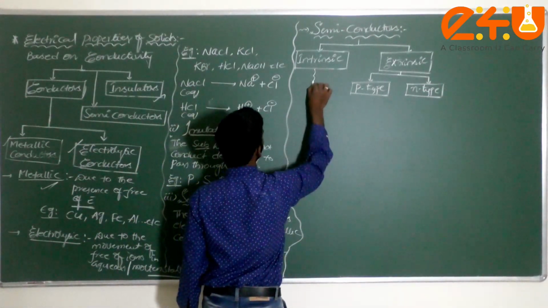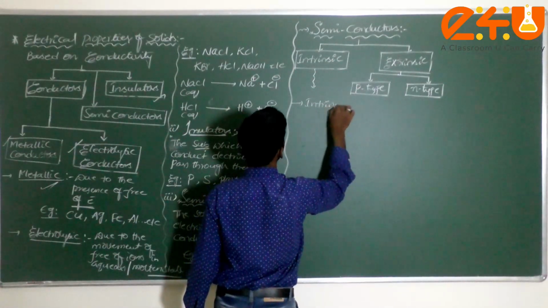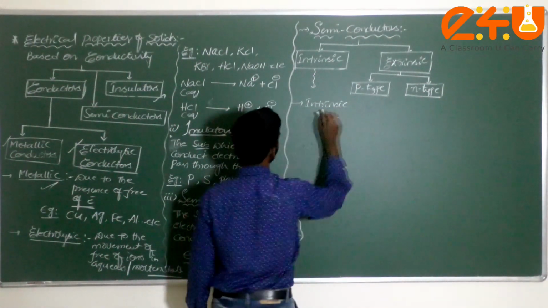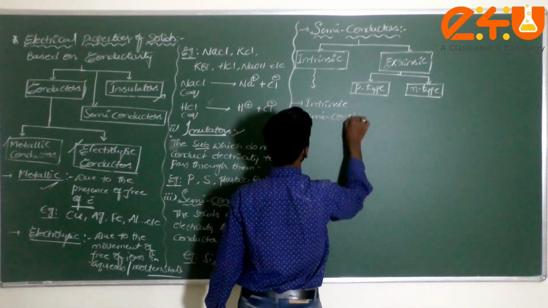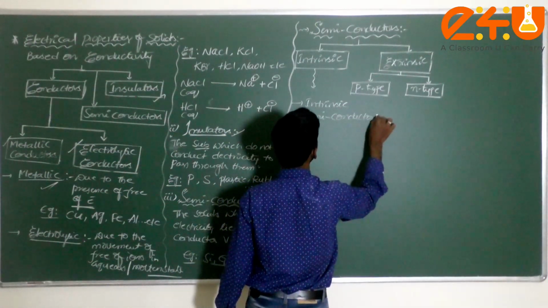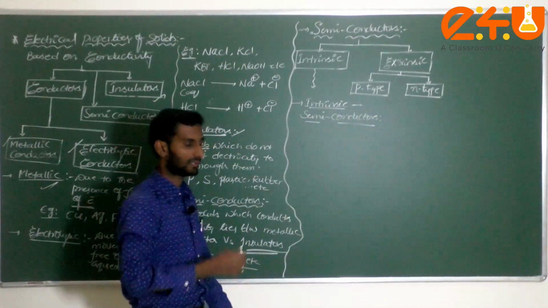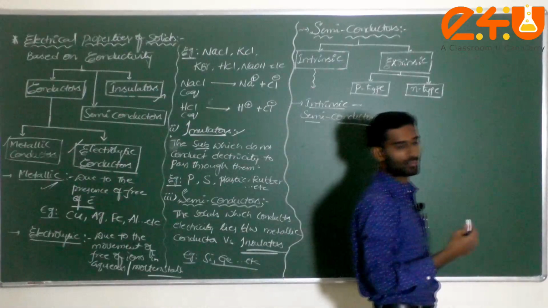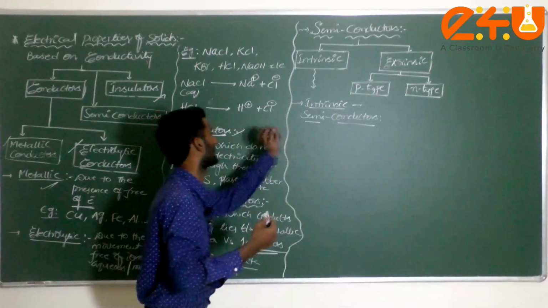First of all, what is meant by an intrinsic semiconductor? What is the purity, and what is the cause of conductivity? What type of substance will be conducting here?